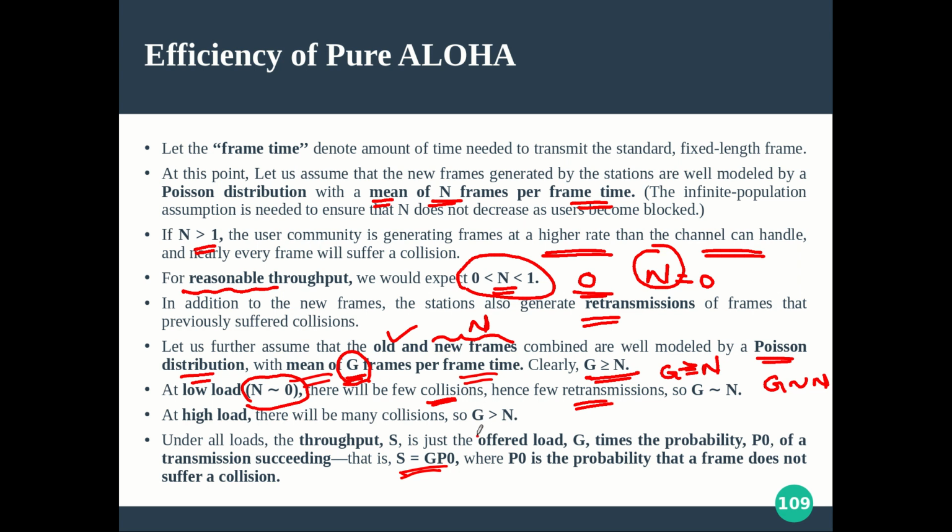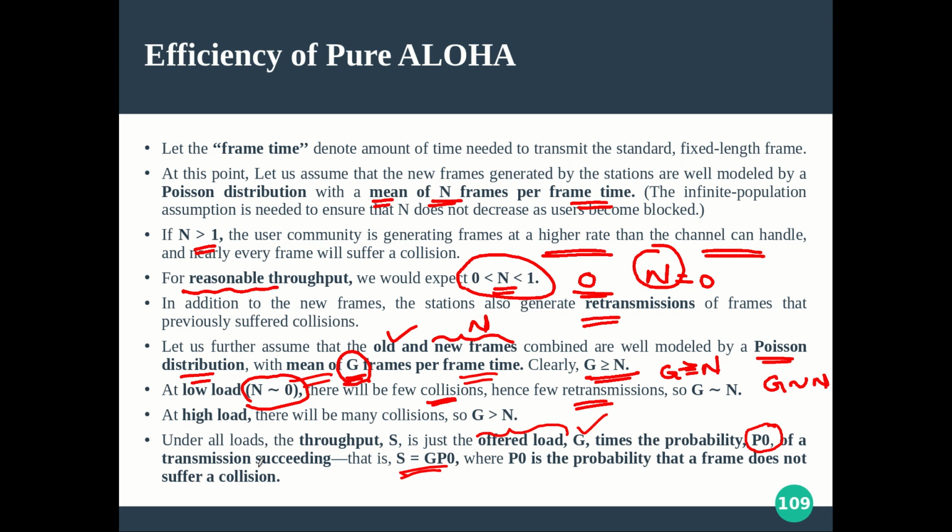So we can call it otherwise the offered load. What is the load being offered by the network during your frame transmission time? That is why it has the name. So the same g, we can call it the offered load, the load offered by the network when you are trying to transmit your frame. And out of this average load g, what is the probability of success? Let it be P0, right, for a particular frame.